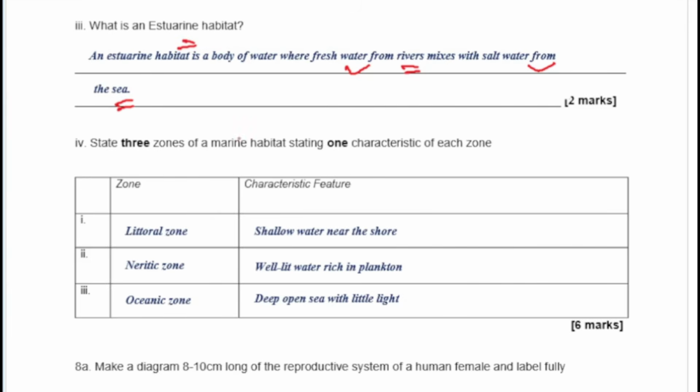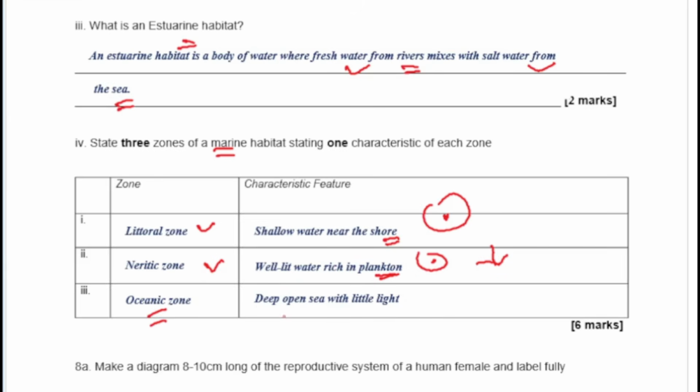For your marine habitat, you have different zones. You have the littoral zone, that's the shallow water near the shore, and then you have the neritic zone. In the neritic zone, you still have light. Light can still be accessed by your plankton, the lower microorganisms you have in water. The ones that are photosynthetic are called phytoplankton, but the ones that are not photosynthetic, that depend on the photosynthetic plankton, are called zooplankton.